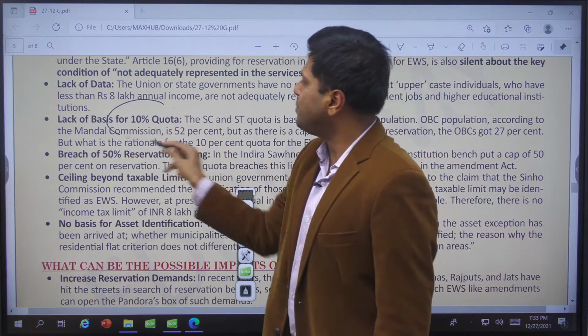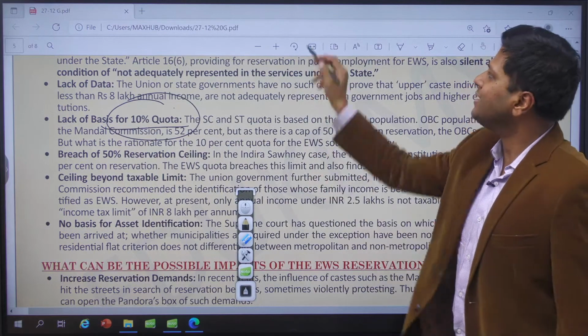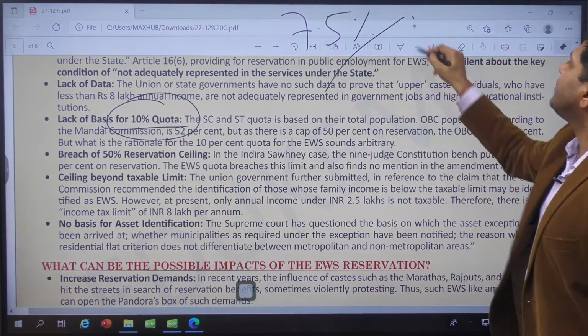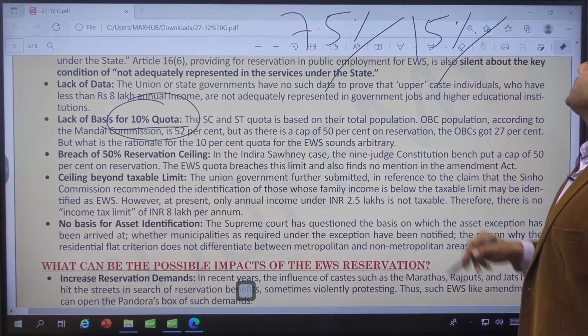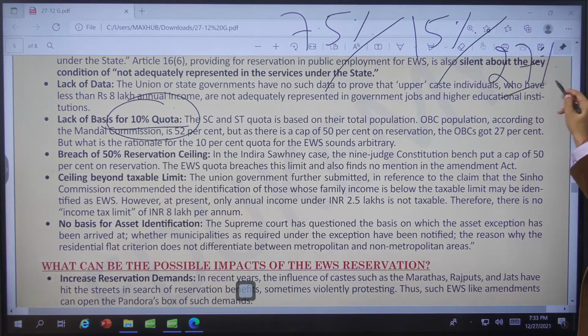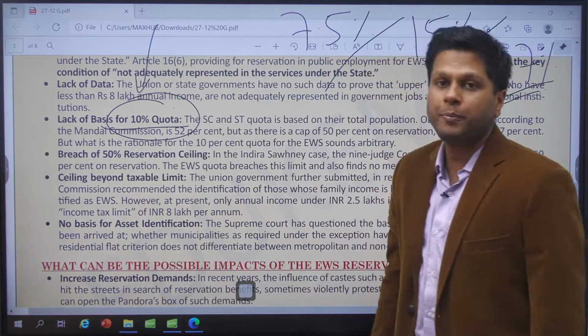What about the 10% quota, the lack of basis for the 10% quota? When people are getting 7.5% reservation in tribal communities, 15% reservation for the scheduled caste communities, and the rest 27% for the OBC community, what is the basis for giving 10% to the rest of the people?